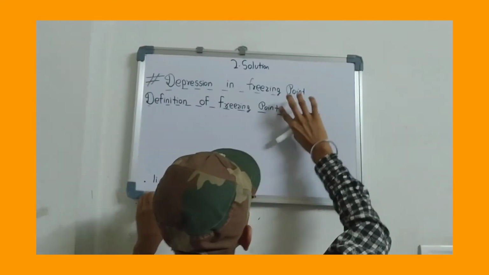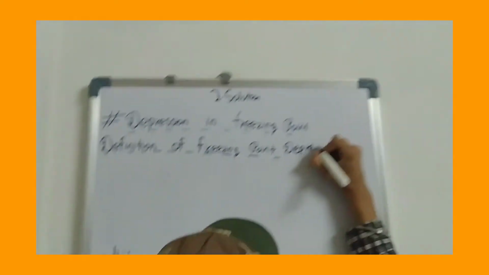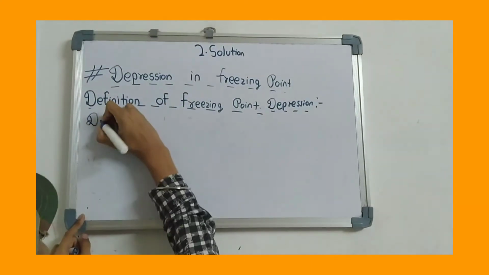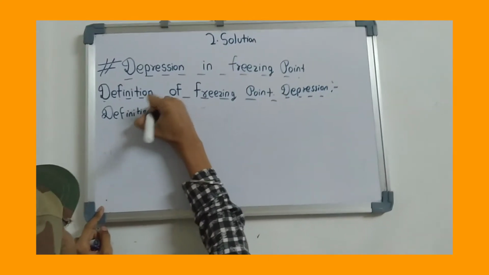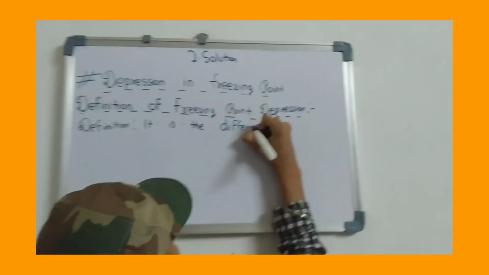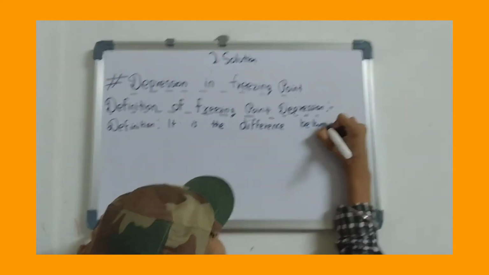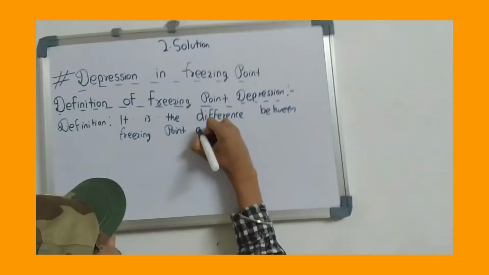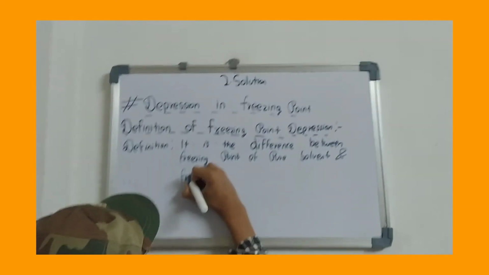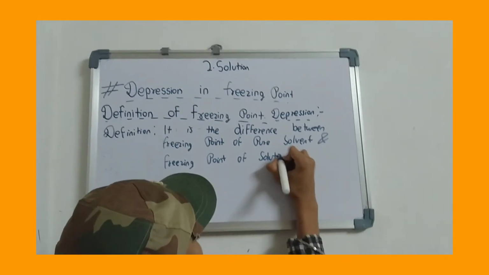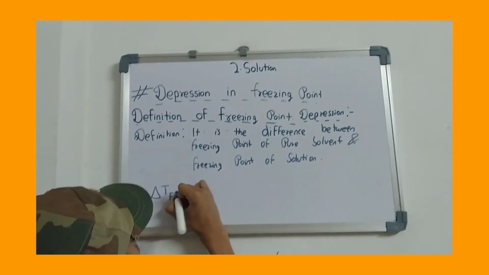Now let's see the definition of freezing point depression. It is the difference between the freezing point of the pure solvent and the freezing point of the solution. Okay, so delta TF becomes